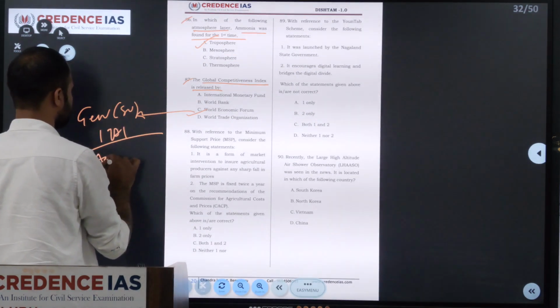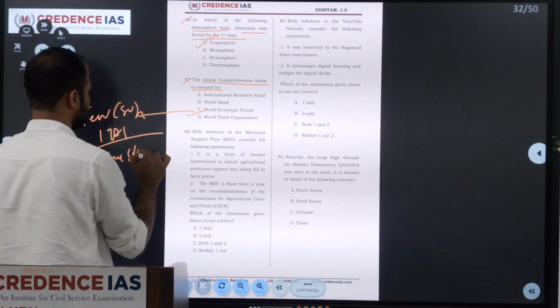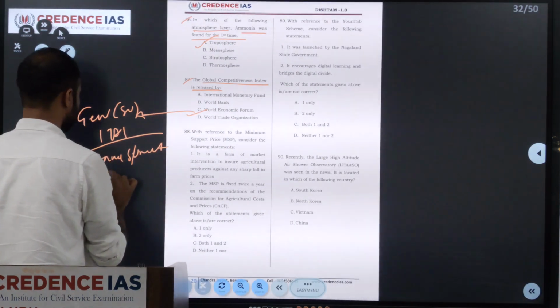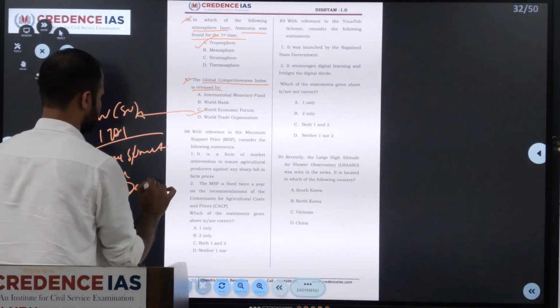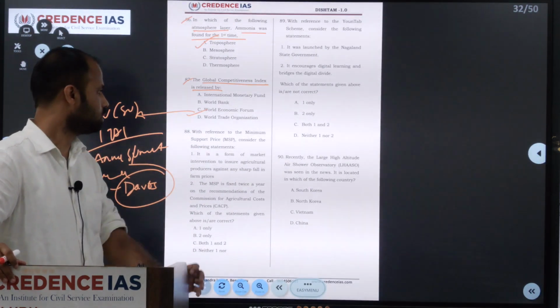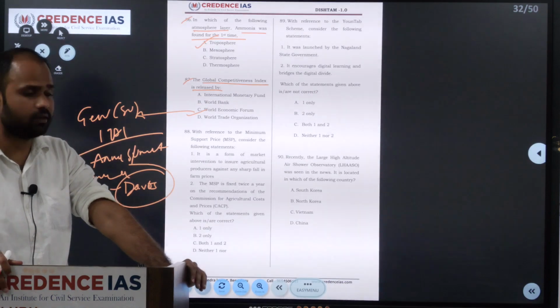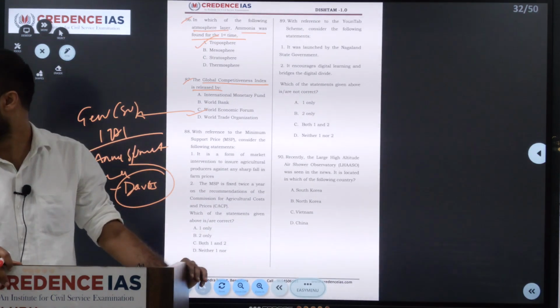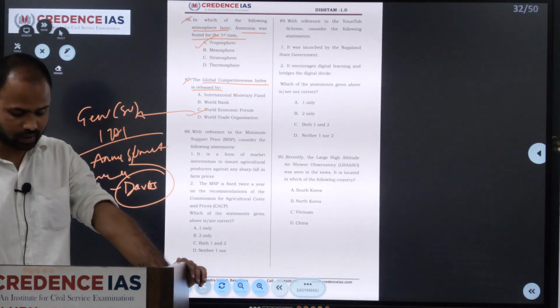Its annual summit is held every year at Davos. So what is its purpose? It directly influences the government global agenda decision making.